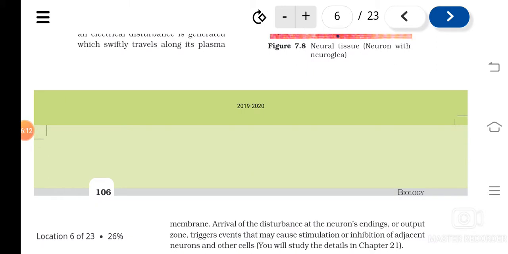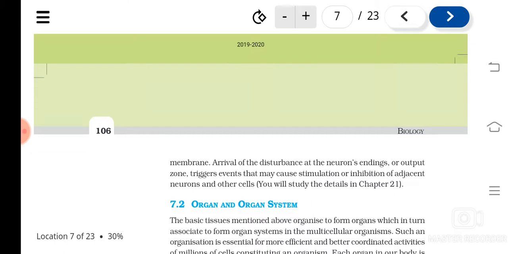When an electric impulse reaches the plasma membrane of the neuron, it gets excited and passes this nerve impulse through the cytoplasm of the neuron and reaches the end of the neuron, and likewise it will be conducted. Likewise, you can see that neurons help in the conduction of impulses, which allows us to respond to the external conditions.